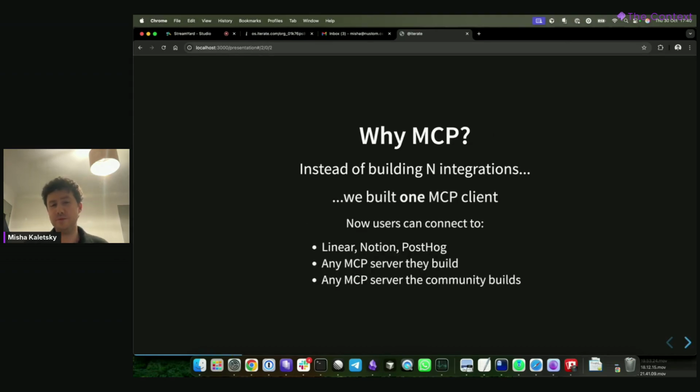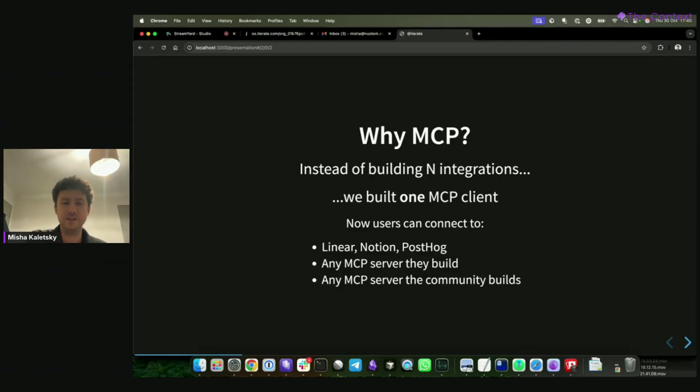Why MCP is probably similar to the reason that people like MCP in general. But you can think of Iterate as an MCP client. What we've found ourselves doing over the last few months since building our latest iteration of the MCP client is removing a lot of tools that we had already.